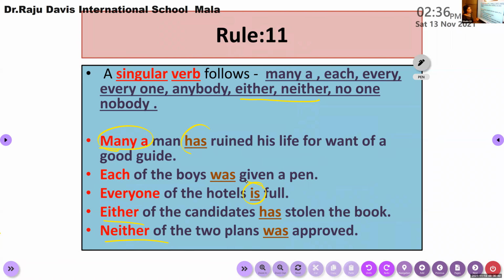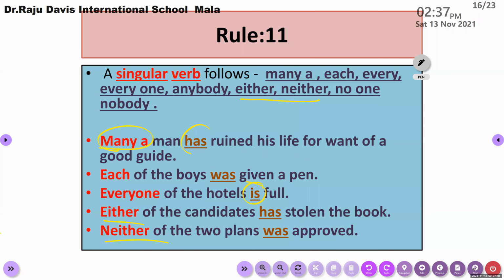See, if it is Michelle Rahman or Prarthana Sandeep, I am talking about Prarthana Sandeep or Michelle Rahman. So we have to consider it as singular in form and use a singular verb. This is a must. Use a singular verb if the sentence is starting with many a, each, every, everyone, anybody, either, neither, no one, nobody. This is a must.